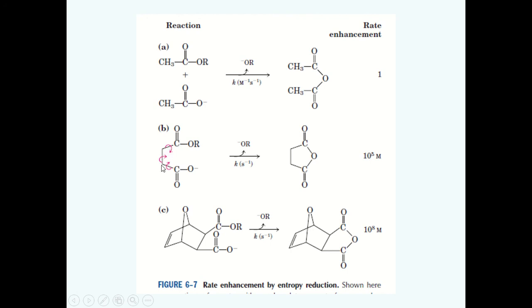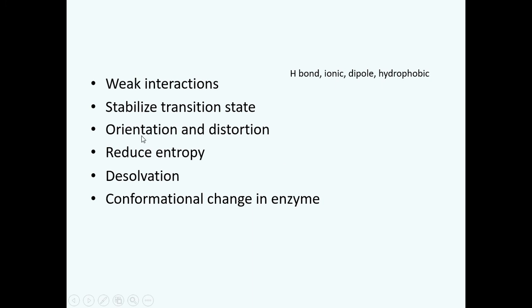However, since these are single covalent bonds, rotation across these bonds is also possible. So if this background skeleton of the molecule is replaced by a rigid structure so that no rotation can take place here, now these groups are in a fixed position, a fixed orientation, and their orientation is not going to change. So when this bond is going to form between these reacting substrate functional groups, the rate of reaction is now much greater. Although this is a non-enzymatic reaction, this example signifies the importance of proper orientation.